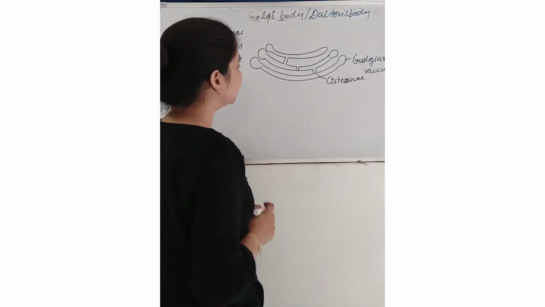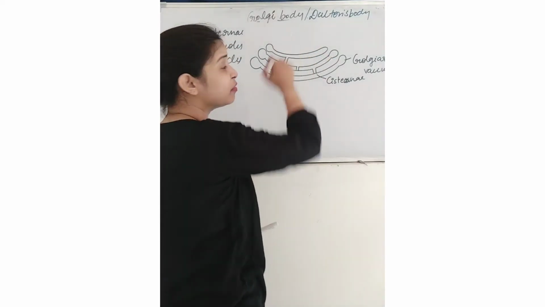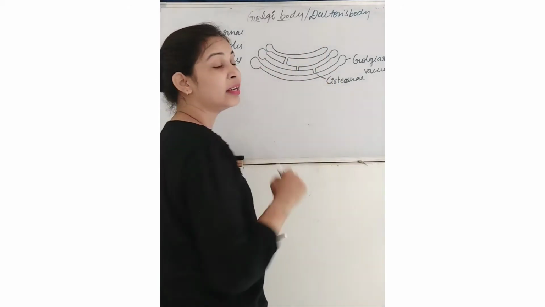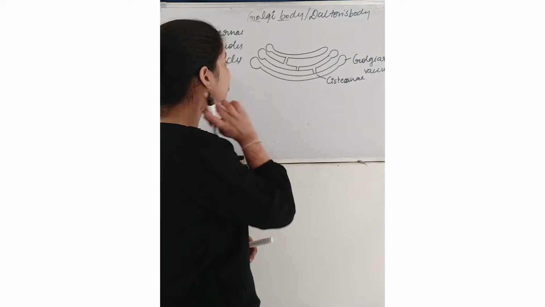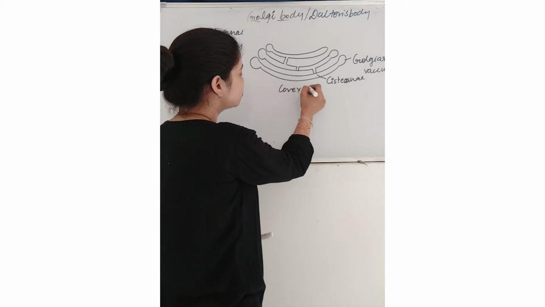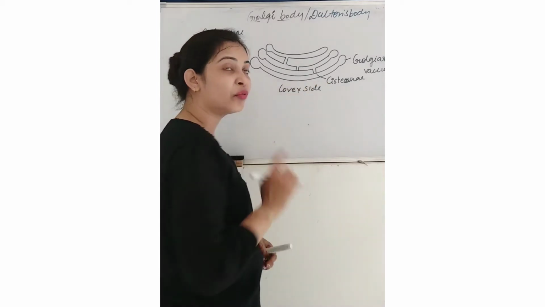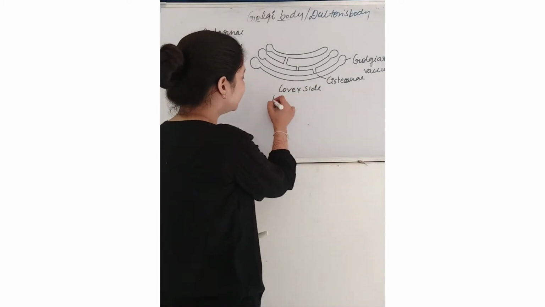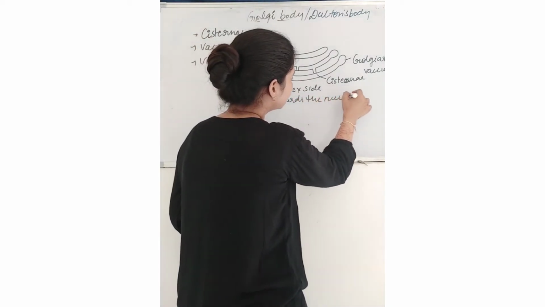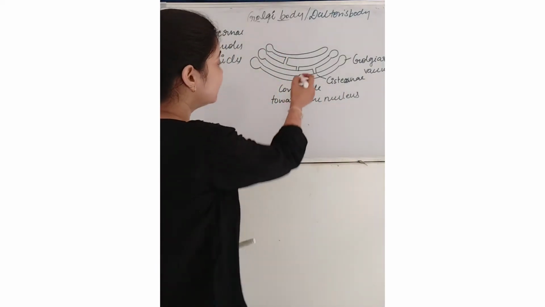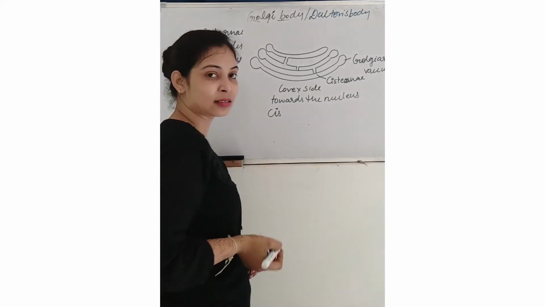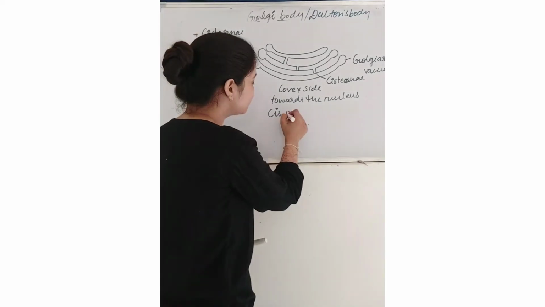Then one more thing, this concave side, can you see? You can see that there is one concave side and another one is convex side, right? This convex side will always be towards the nucleus, and that is why this convex side is also known as cis, also called the cis phase.